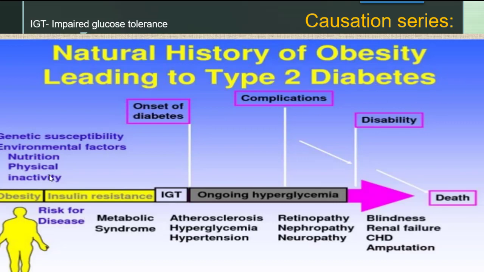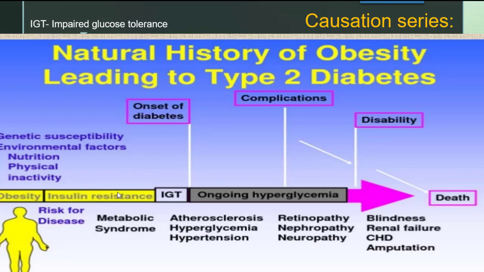In case of diabetes, as you can see, obesity is the first. So what this diagram is showing here, natural history of obesity. Obesity is followed by diabetes. So here obesity is a risk factor for the disease, and due to various lifestyle changes in nutrition, physical activity, etc., insulin resistance, there are various factors.